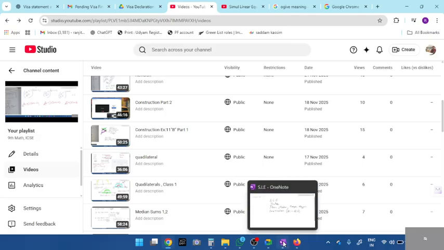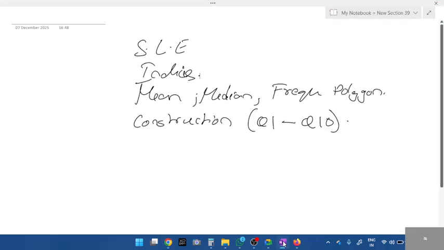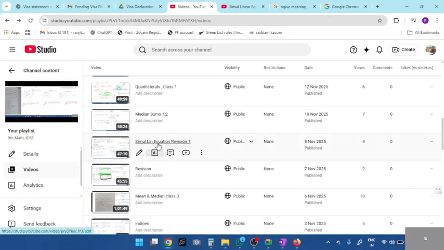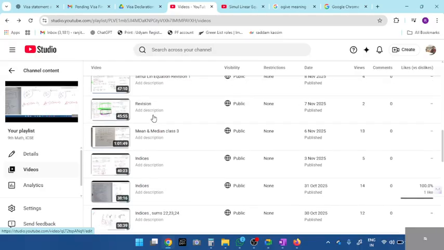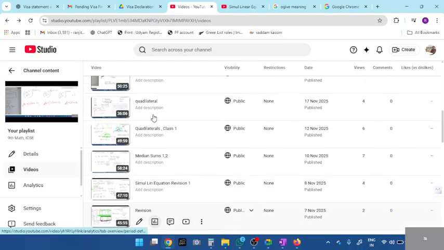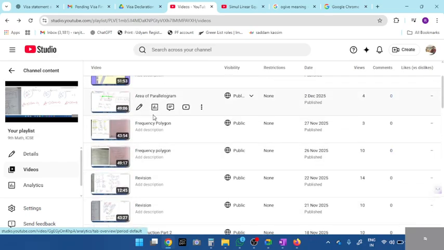If you know it, no problem. Mean, median, and frequency polygon. Median is also given. Mean, median, don't waste your time watching the recording, students. Check your notes. It is very easy. Mean median, check notes and complete it. Then frequency polygon, there's a video. Can you see frequency polygon? We have done 2 classes. Go through that. First class, just open the first class.